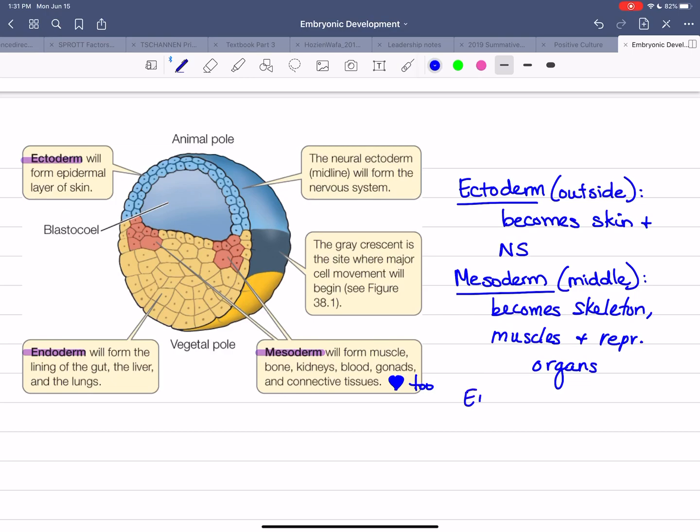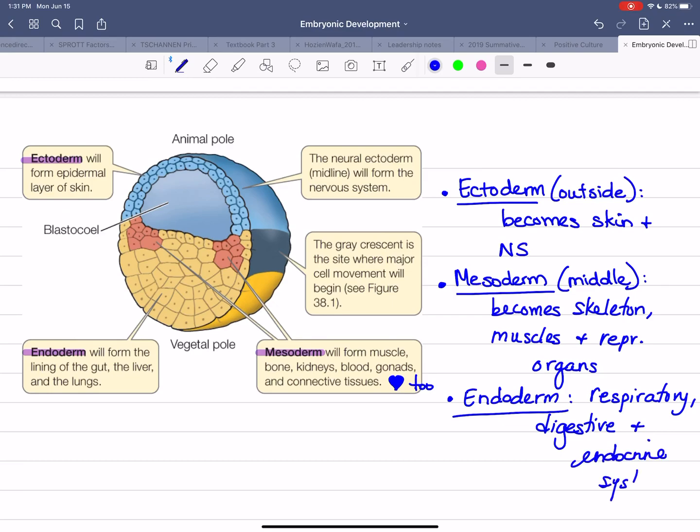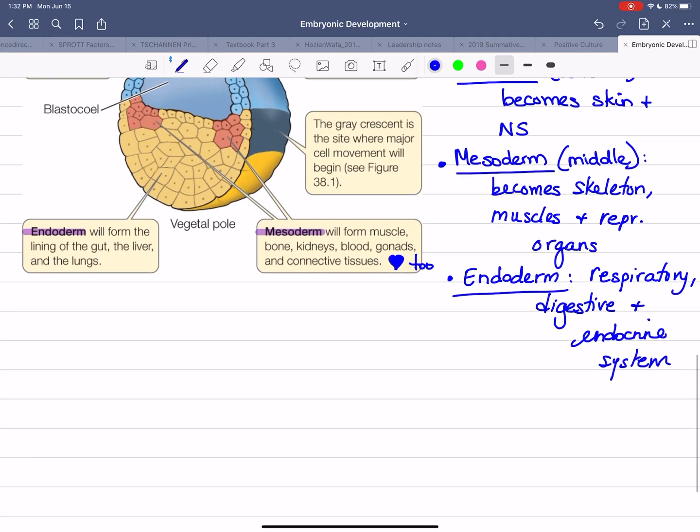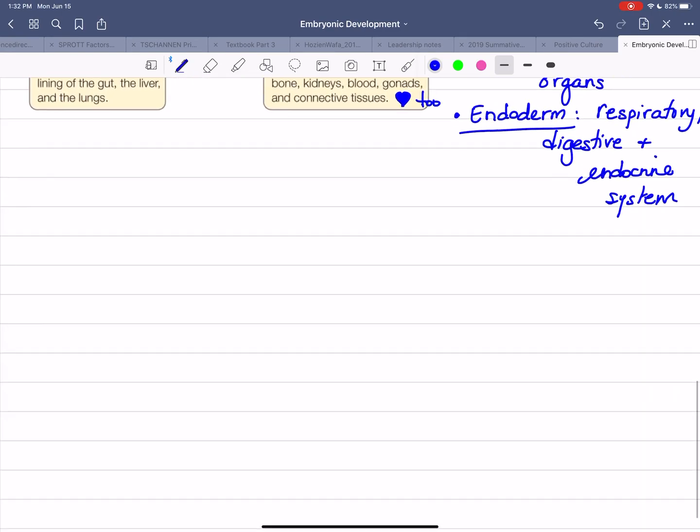And then we have the endoderm. And the endoderm becomes your respiratory, digestive, and endocrine system. I'm going to include a video for you guys to see how those occur, the development as well.